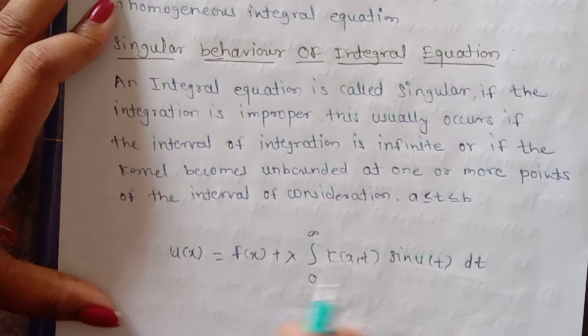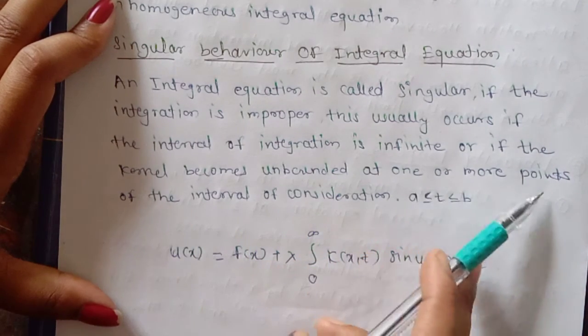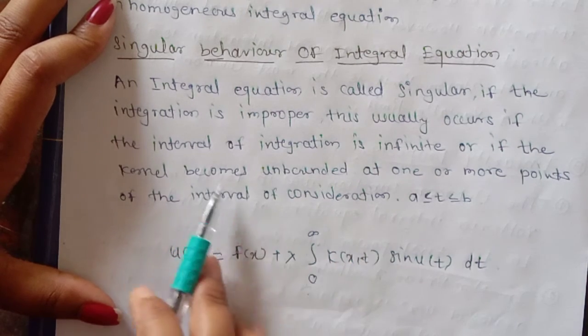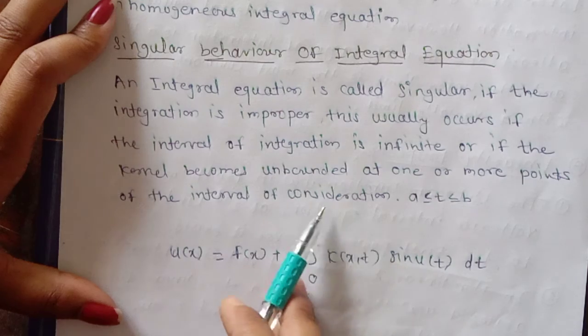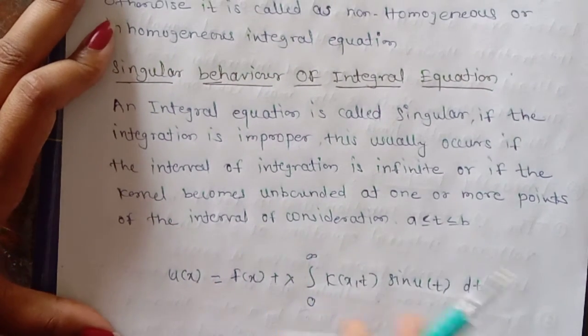So this is nothing but a singular integral equation. Or if the kernel becomes unbounded at one or more points of the interval of consideration, in that case also this is a singular integral equation.